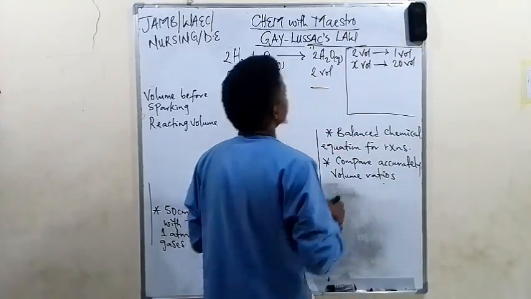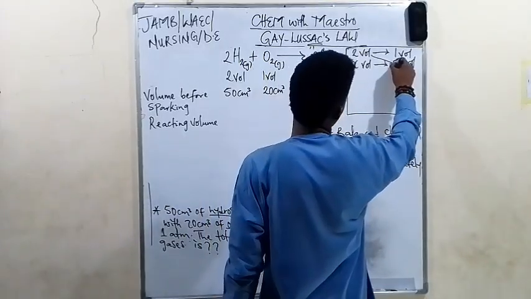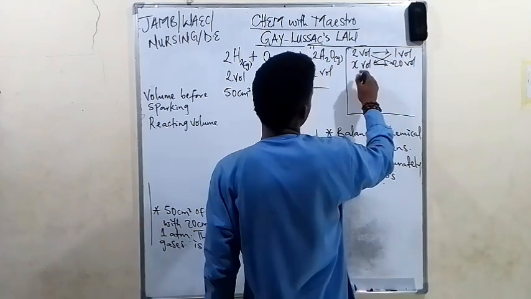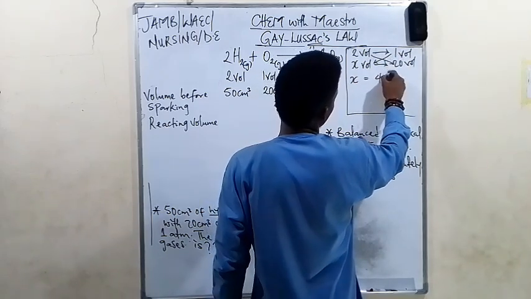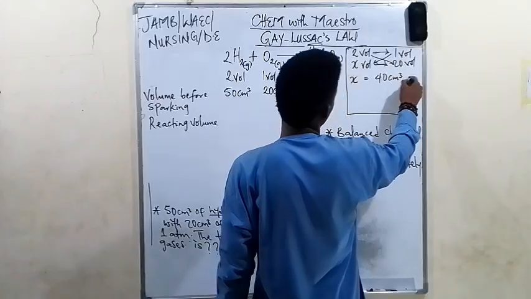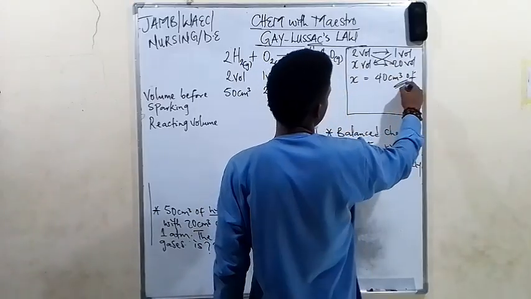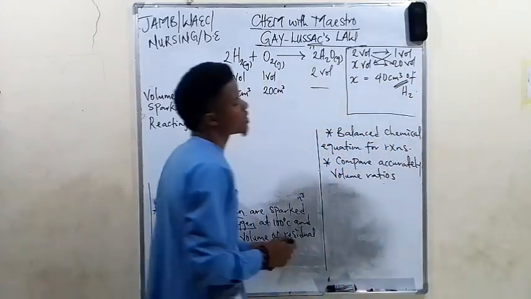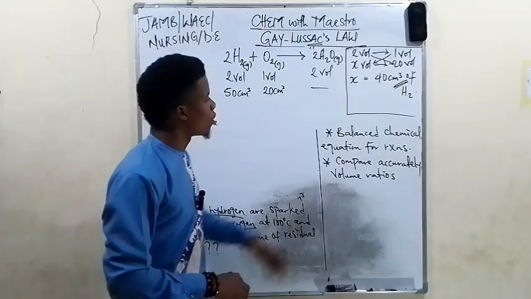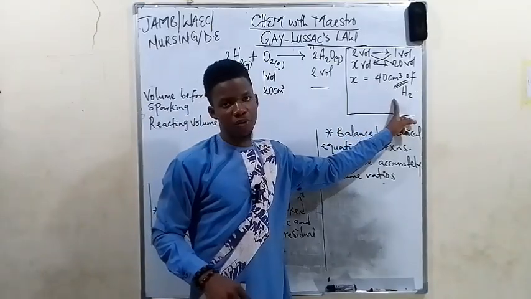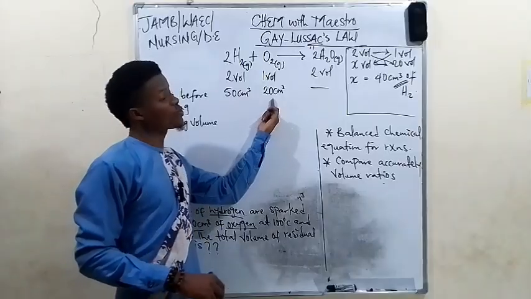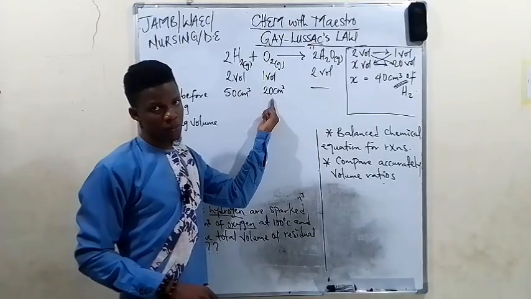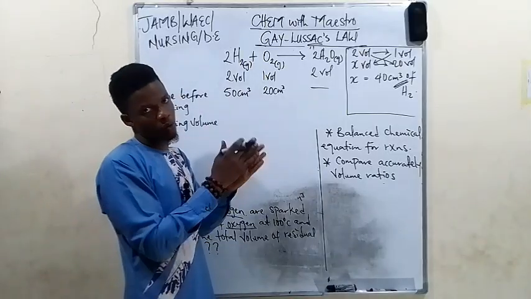By the time we cross multiply, 1 times x gives us x equals 2 times 20, which is 40. So it means that 40 centimeter cube of hydrogen will completely react with the entire 20 centimeter cube of oxygen, leaving nothing left of oxygen.